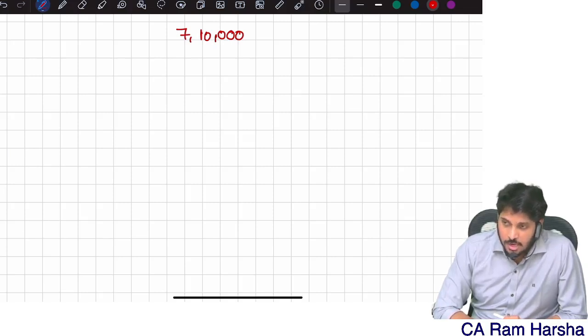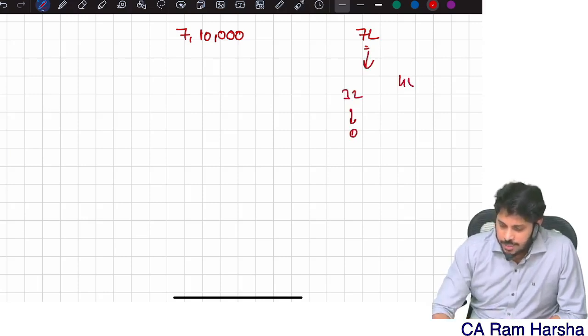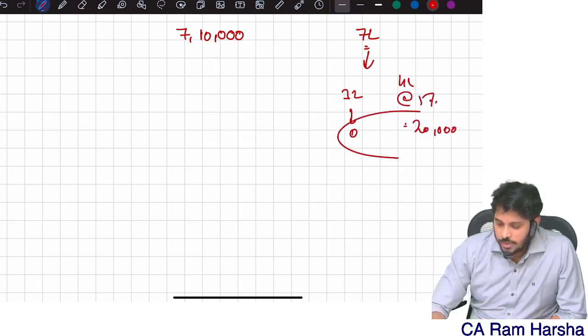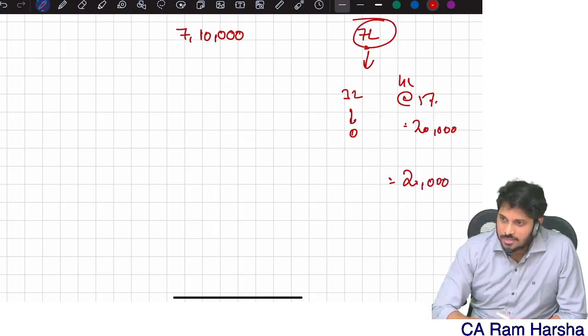See, basically earlier, let us compute income up to 7 lakhs. Let us compute first tax on 7 lakhs. How to compute tax on 7 lakhs? Up to 3 lakhs, 0. Next 4 lakh is taxable at 5%, which is equal to 20,000. So what is the total tax? 20,000. Up to 7 lakhs, my tax itself is 20,000.